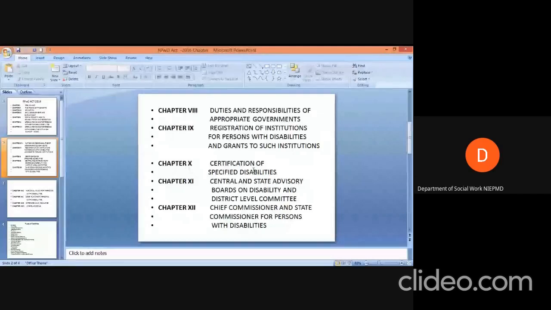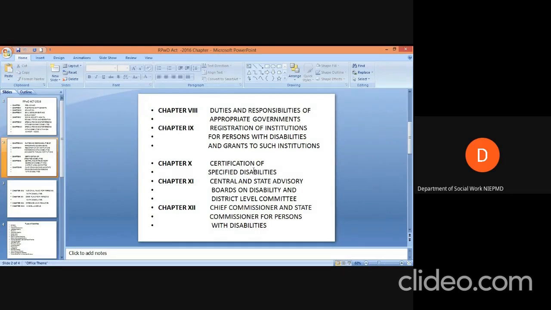In India, many private organizations are running institutions for the upliftment of persons with disabilities. These institutions are dealt with by chapter 9. If we want to start any institution, what rules and regulations should be followed by the concerned organization? These things are covered by chapter 9.